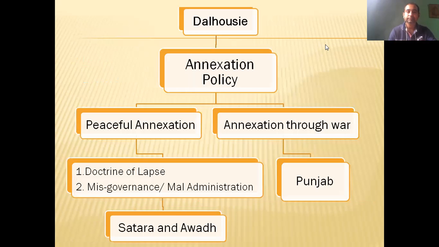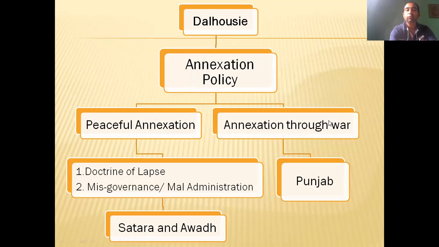Okay. So Dalhousie's policy, let us see how this annexation actually worked. You can see here Dalhousie is written. Then annexation policy. They started annexing in two ways. One was a very peaceful way, and another one is annexation through war.